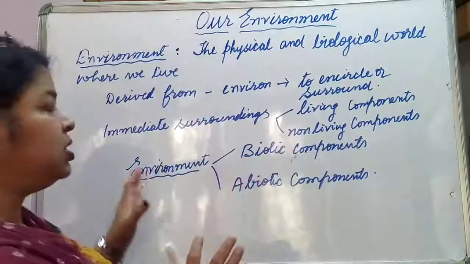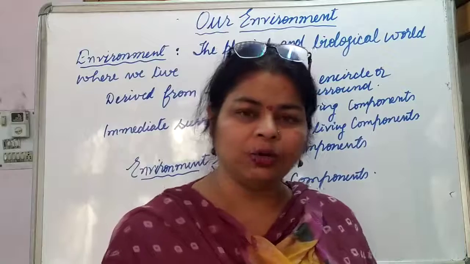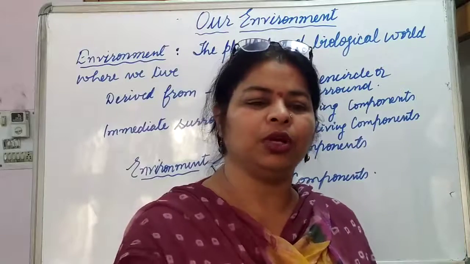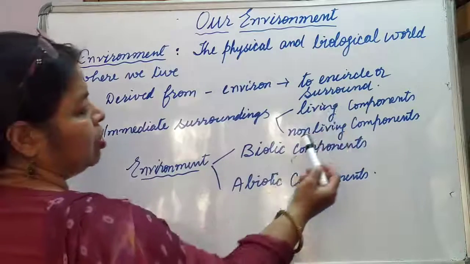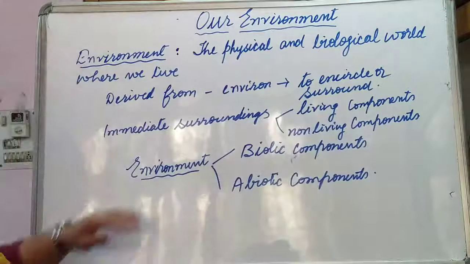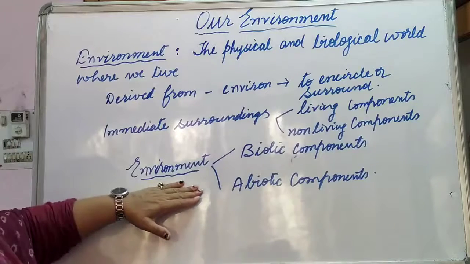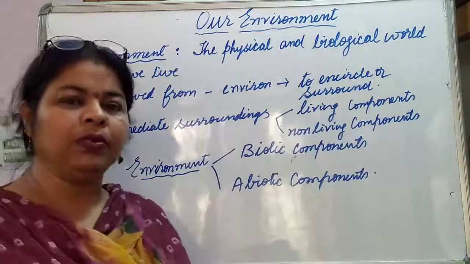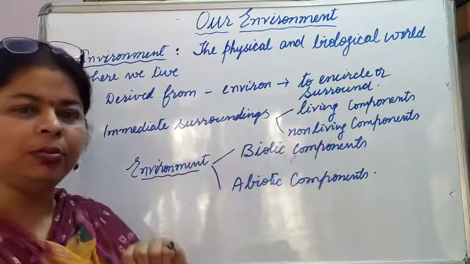The immediate surrounding is made up of either living or non-living components, and the immediate surrounding is called environment. So technically speaking, what do the living component and the non-living component mean?